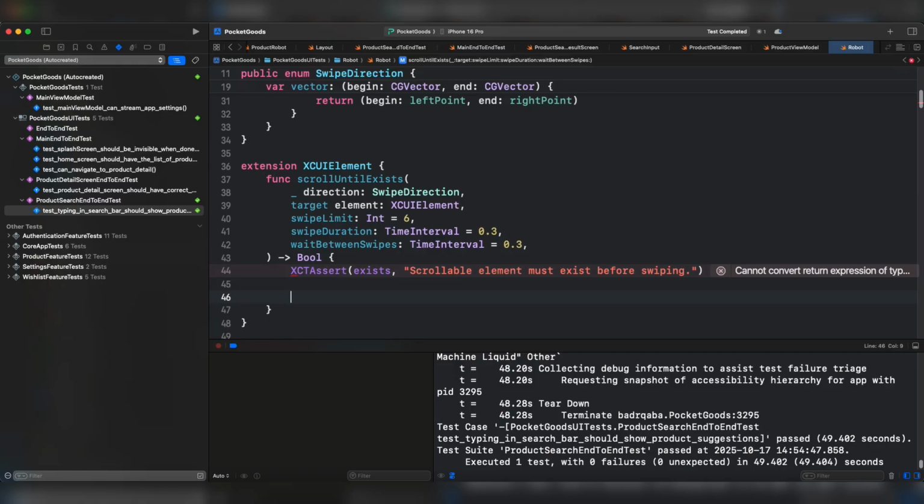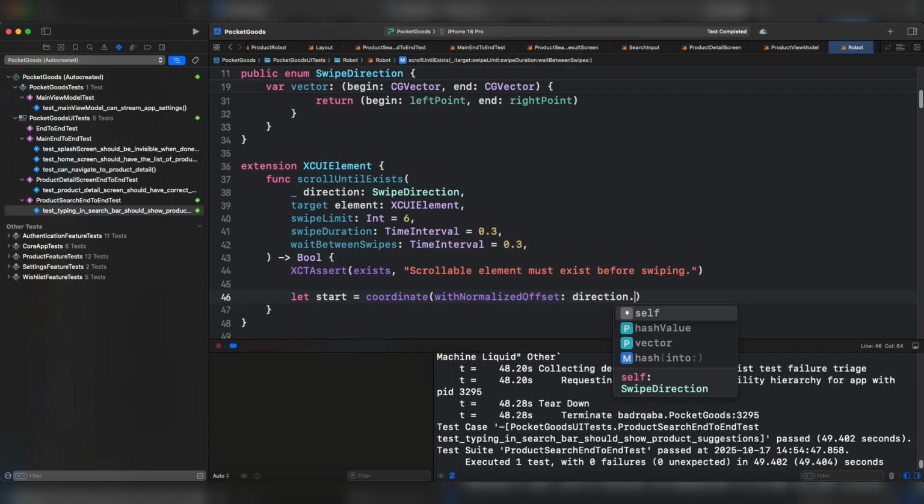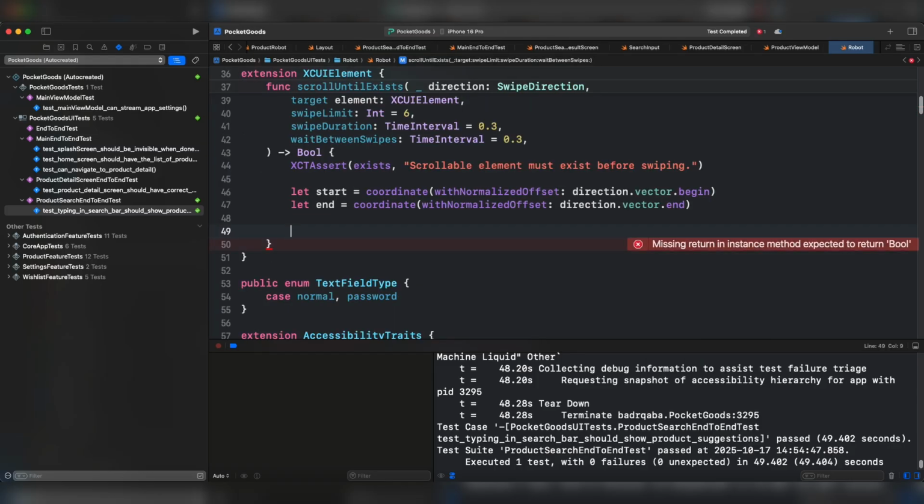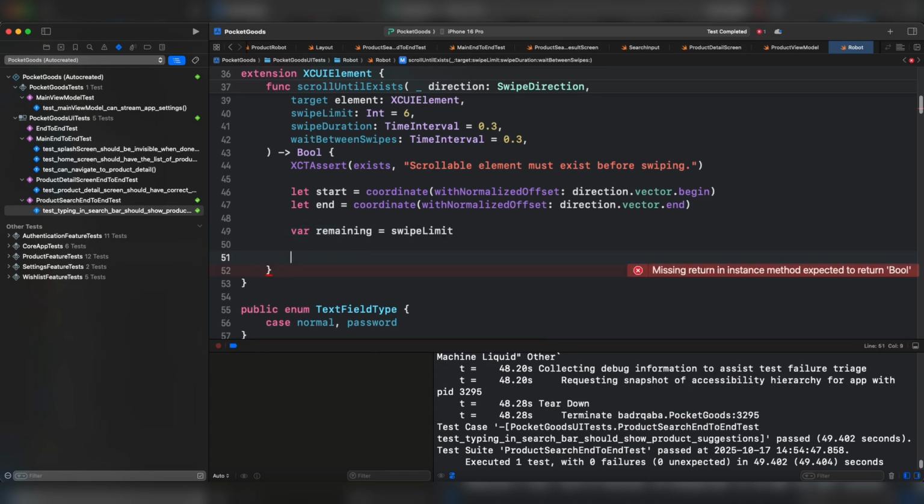Next, we have to define the swipe start and end points based on the direction. This uses normalized coordinates with the element's frame. And with normalized offset, it's going to be the direction and vector that we have implemented before, and begin. And you have to specify the end in the same manner. Let's start the remaining swipes under this variable. And we have to keep swiping until the target appears or the limit is reached, and remaining is greater than 0.